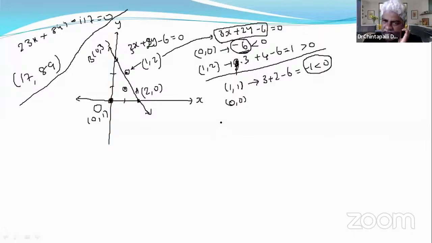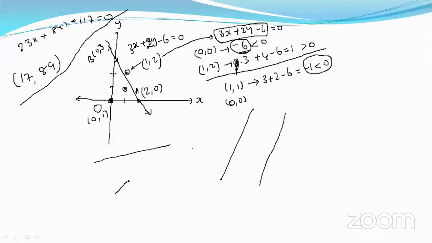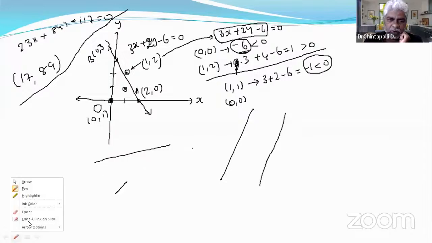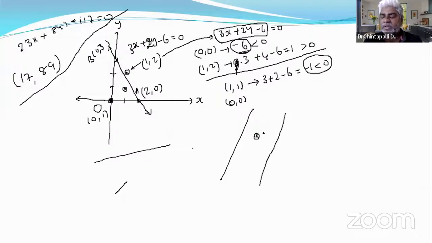For example, the next level of the question: 2 lines are given and 1 point is given, and they will ask to check if the point is lying inside of these lines or not.